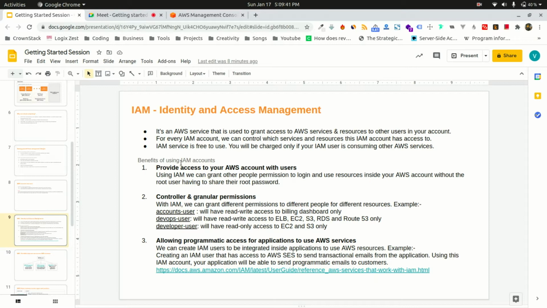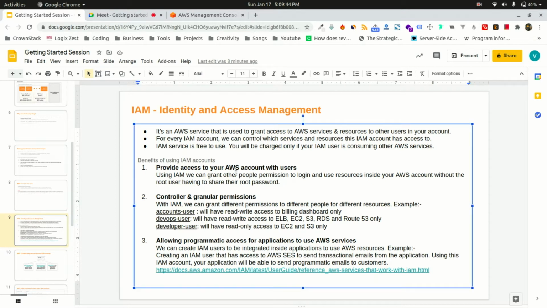So what benefits do we have by using IAM? First thing is that you can provide access to your AWS account to other users, right? So you don't need to share your root user credentials with them. You create an IAM user for them and they can access your account without your credentials. Okay, that's first.